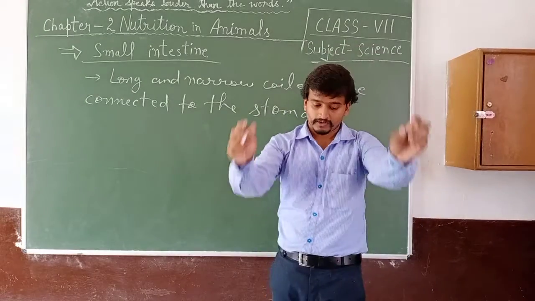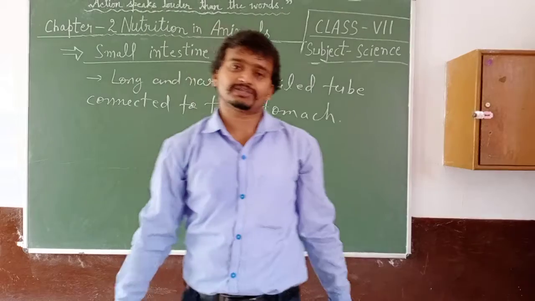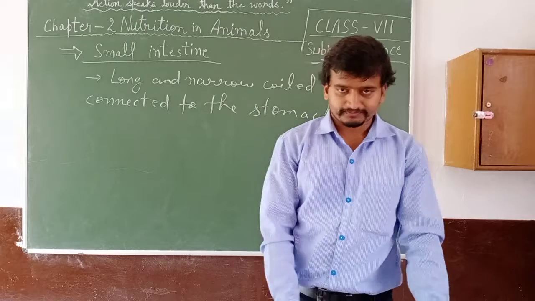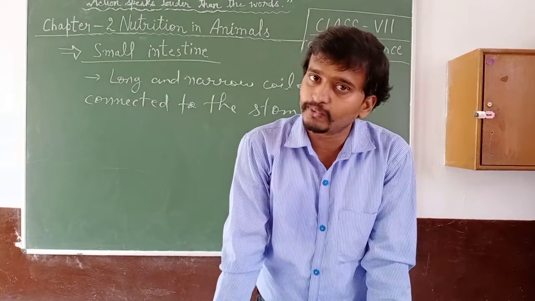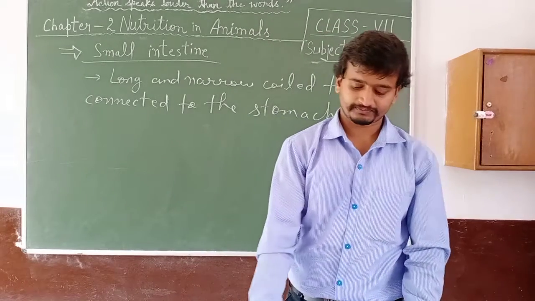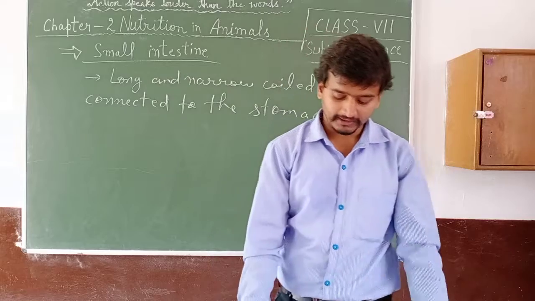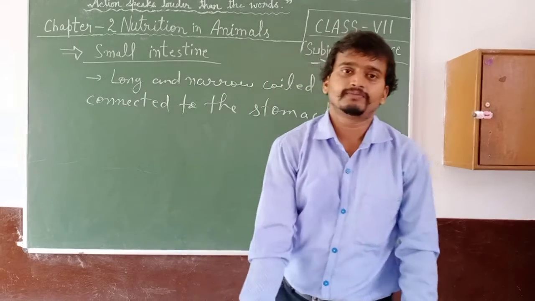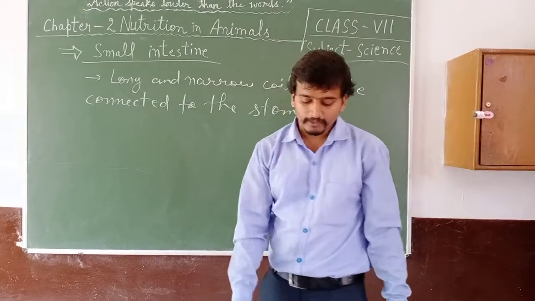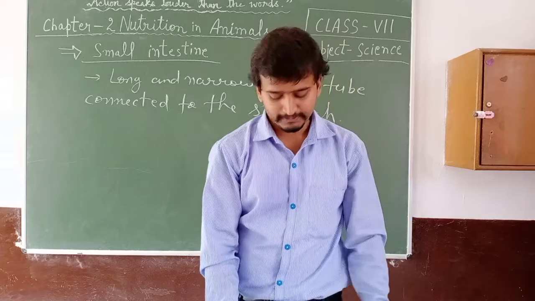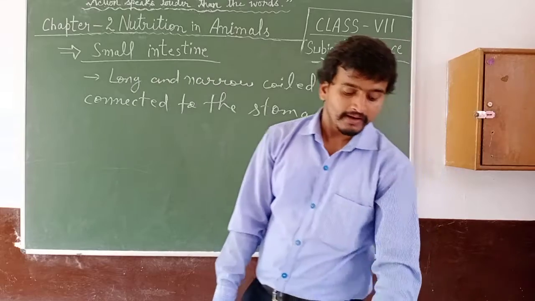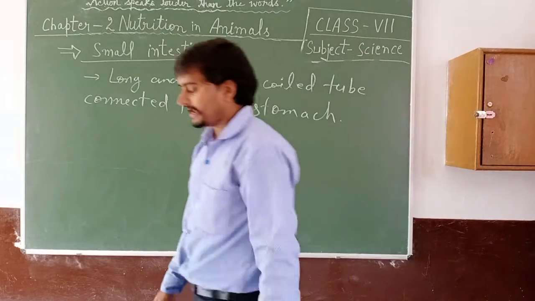As the food enters the small intestine, bile from the gallbladder and pancreatic juice from the pancreas mix with the food. After the stomach, the food enters the small intestine, and here bile from the gallbladder and pancreatic juice from the pancreas mix with the food. Bile is secreted by liver